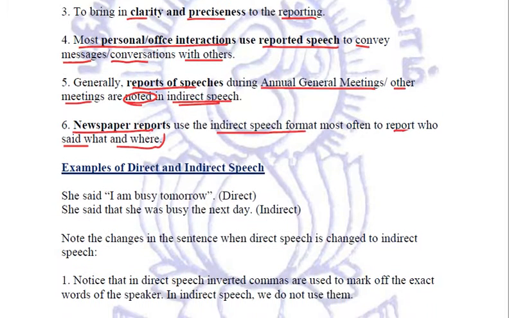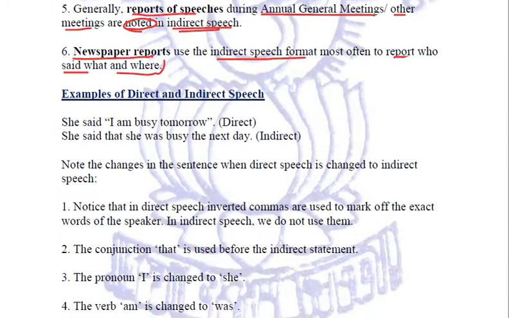Let us now try to relate what exactly these are, and we'll be doing it with the help of a few examples. Let us take the first example. She said, comma, inverted comma, I am busy tomorrow. Now this is a direct speech, and in inverted commas we have actually written whatever she actually has said, that I am busy tomorrow. This I represents the subject she, right?